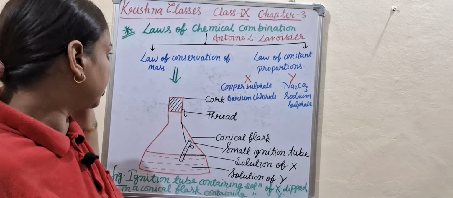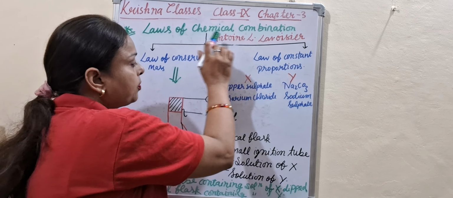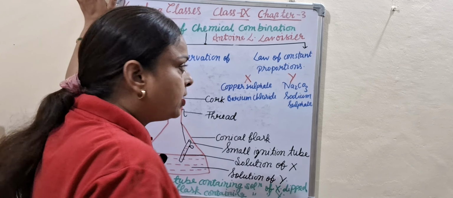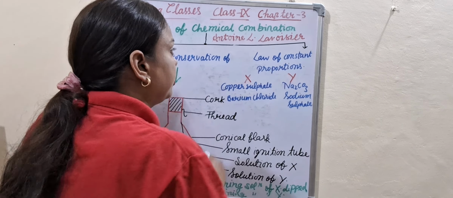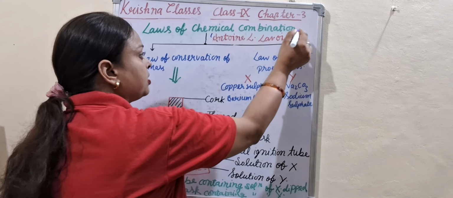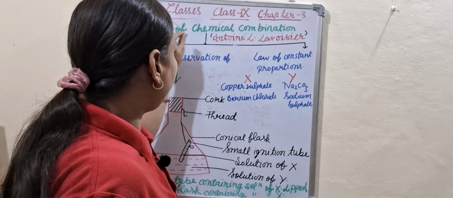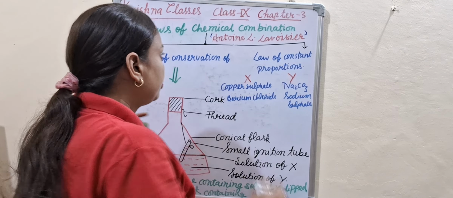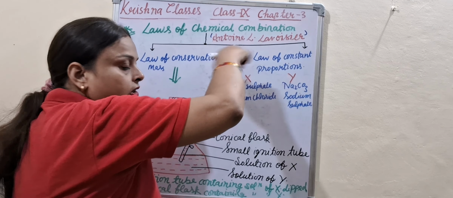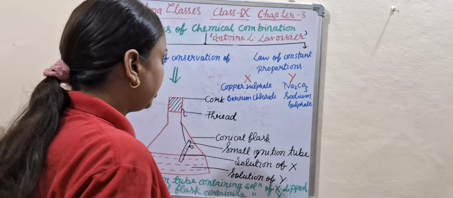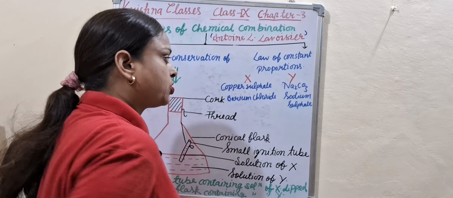Let's start today's class. What is today's class? Laws of chemical combination. This law was established by Antoine Lavoisier. This is the name of the scientist who established the laws of chemical combination. This law was further divided into two categories: law of conservation of mass and law of constant proportion.